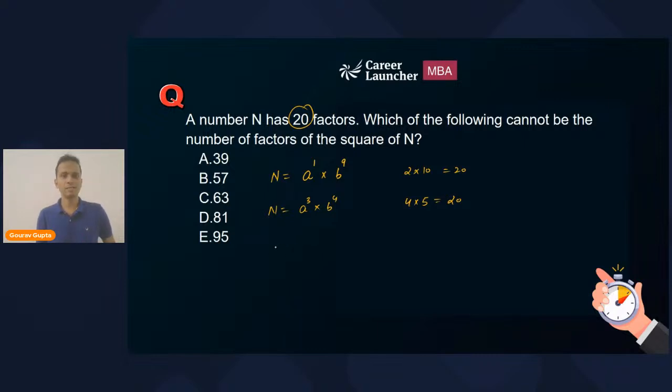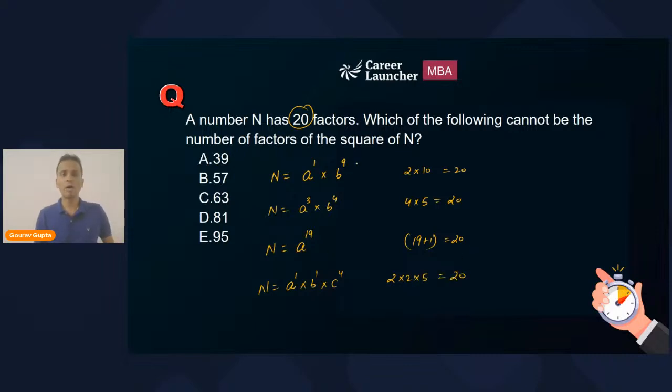Okay, right? Similarly, I'll write the number as a raised to the power 19. So a raised to the power 19 is standalone, and 19 plus 1, the number of factors will be 20 once again, right? Similarly, if I write the number as a raised to the power 1 multiplied by b raised to the power 1 multiplied by c raised to the power 4, what will be the number of factors? A, b and c are prime numbers. A raised to the power 1, b raised to the power 1 and c raised to the power 4. So the number of factors will be 2 into 2 into 5, and once again 20, right?